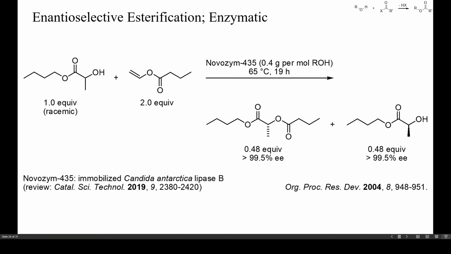The most common catalyst for enantioselective esterifications is Candida antarctica lipase immobilized on a polymethacrylate resin. This catalyst is compatible with organic, even hydrophobic solvents, and can also be used at higher temperature, as in this example. Here, both the newly formed ester as well as the unreacted starting alcohol were obtained with an extremely high enantiomeric excess and an almost quantitative yield.